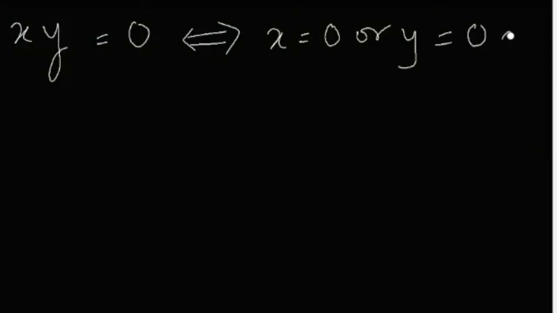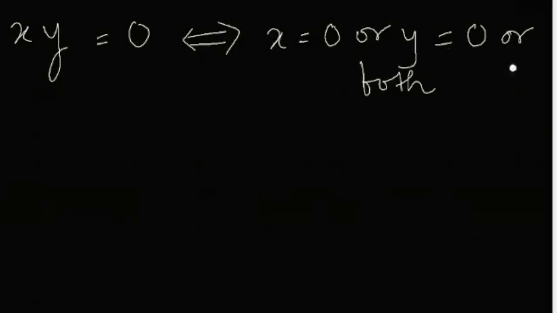Now you will notice that P is both a necessary and sufficient condition for Q. Similarly, Q is both a necessary and sufficient condition for P. So xy is equal to 0. ये इंफॉर्मेशन सफिशिएंट है ये बोलने के लिए कि या तो x 0 है या y 0 है या x और y दोनों 0 है.